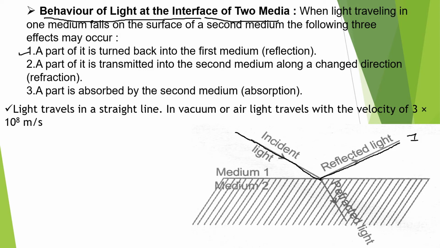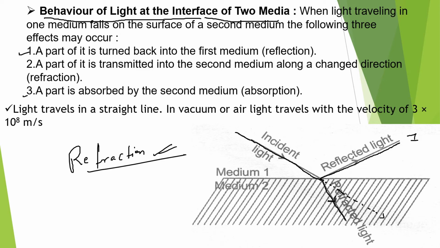Now the second possibility is that instead of bouncing back to the same medium, light rays simply enter the second medium, and later we will learn that when light rays enter from one medium to another medium, they bend from their original direction. You can see that there is some bending. The original direction was this, but the moment it entered the second medium, it bent from this original direction. We call this phenomenon refraction, and later we will study it in detail.